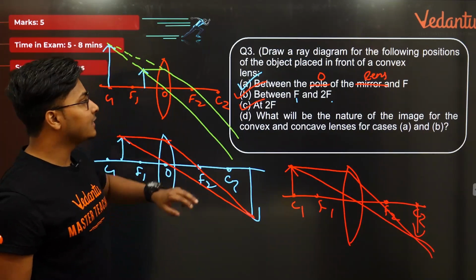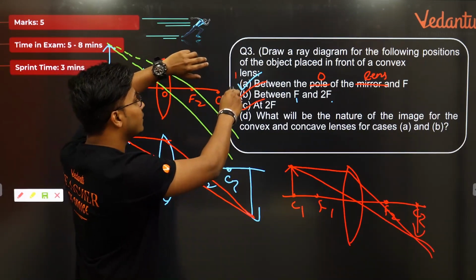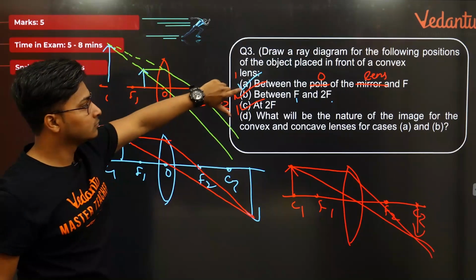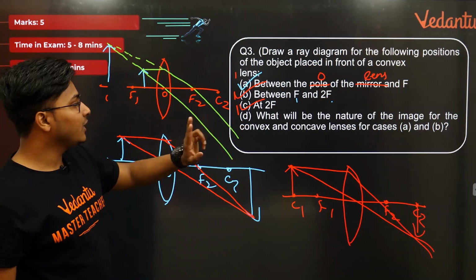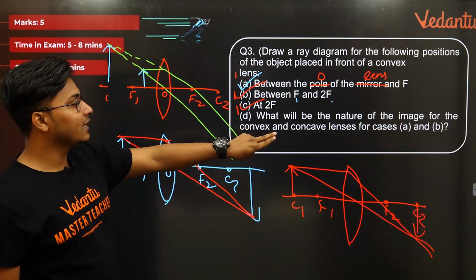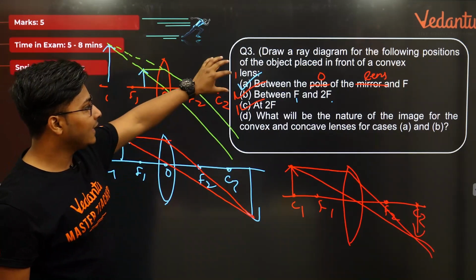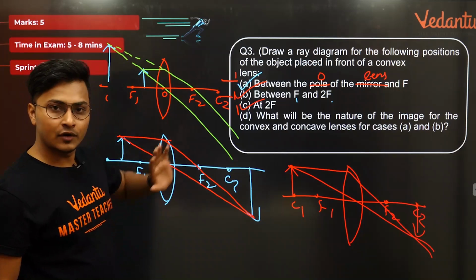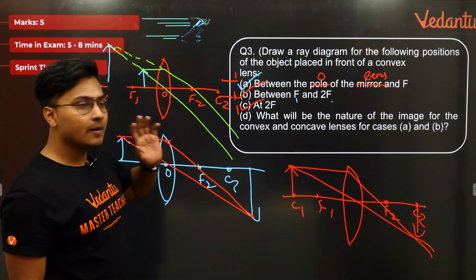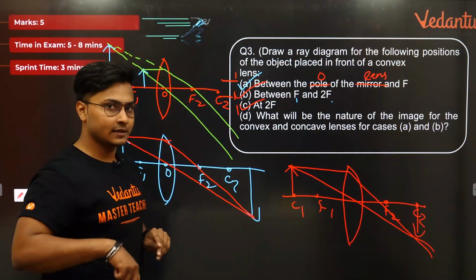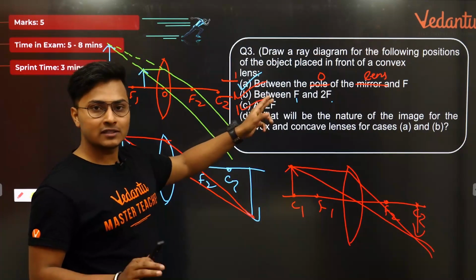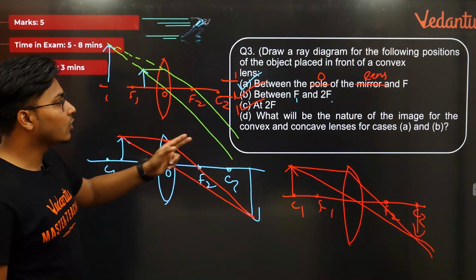You have got one mark here, and 2 marks for the D part. Let's check. What will be the nature of the image for the convex and concave lenses for case A and B? If I'm using convex lenses for both A and B, what would be the answer? Okay, if we take the convex lens for both, what will be the nature of the image?